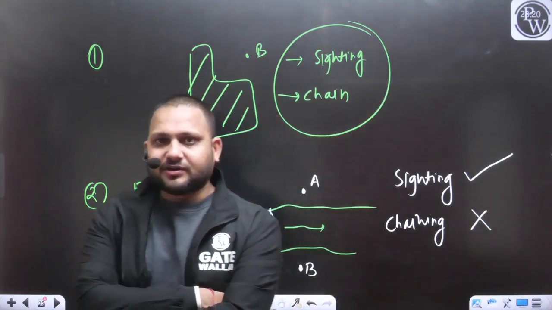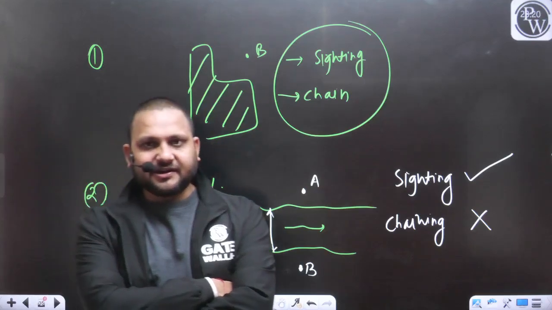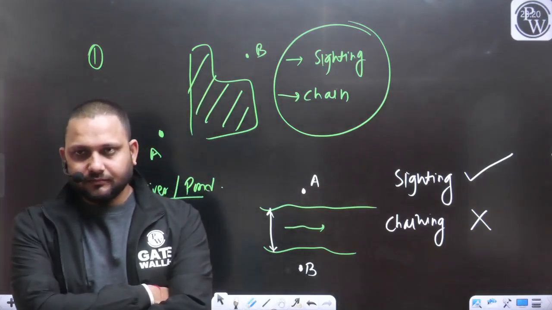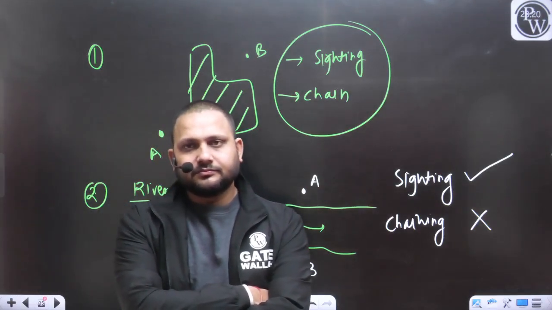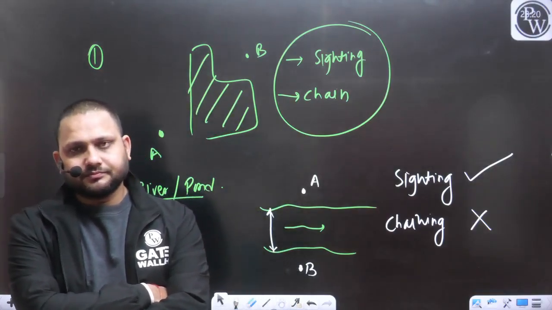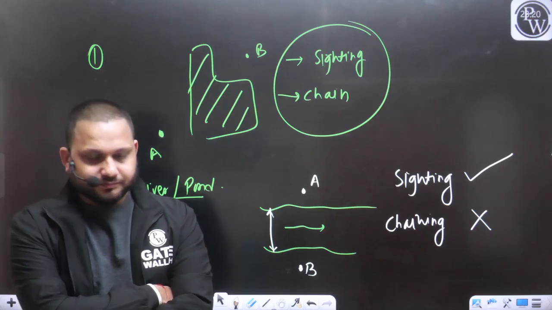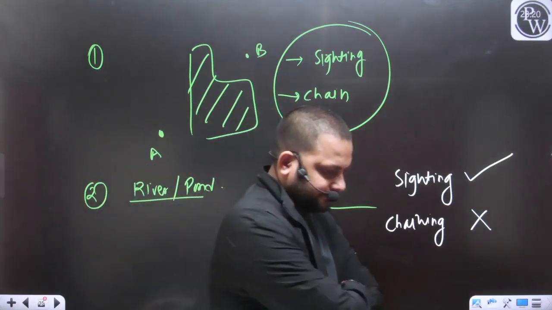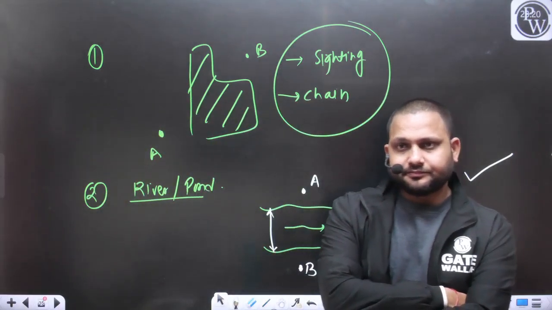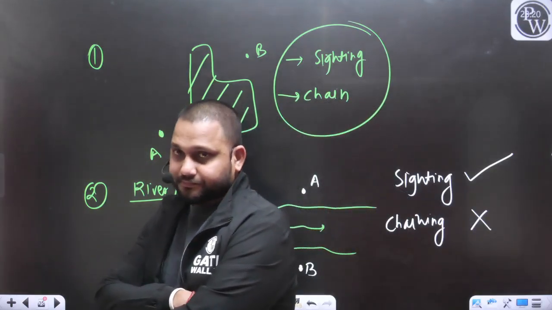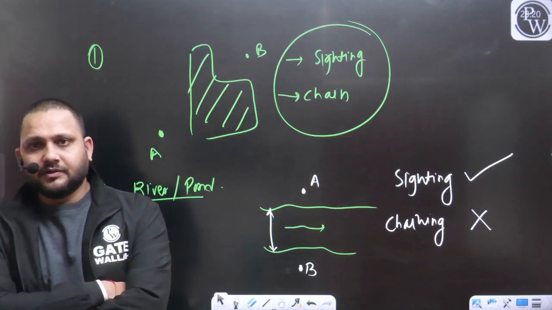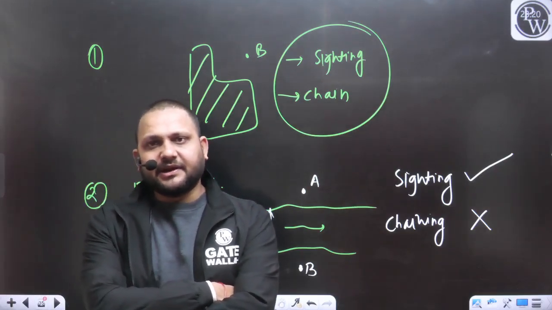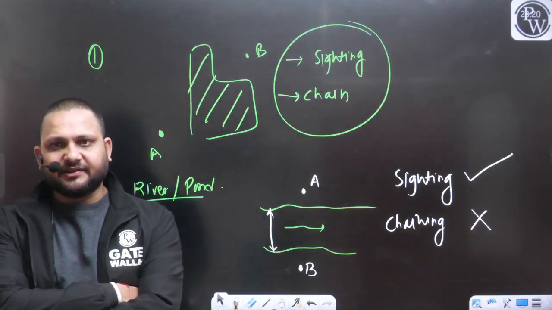So the journey is not completed. Is chain surveying completed? Yes, the discussion of chain surveying is completed.